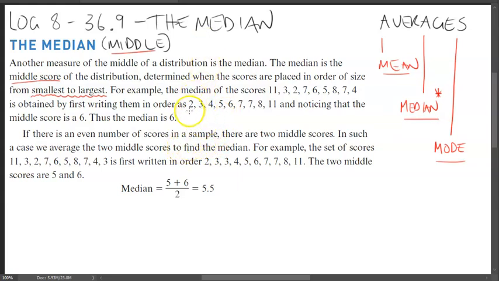A good way to check it, if we're just going to look at this in a very face value way, is you're just going to work forwards and backwards, and you keep doing this until you get to your middle number. So we did this 3 times, ended there.